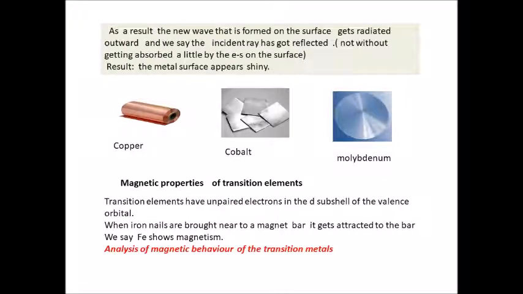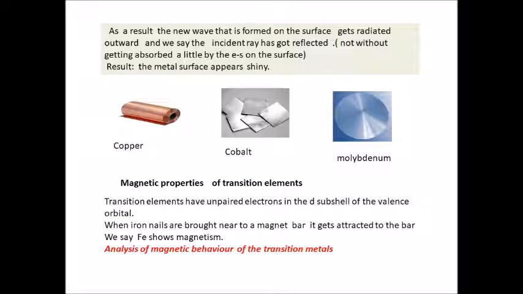As a result, the new wave that is formed on the surface gets radiated outward, and we say that the incident ray has got reflected. Now, this reflection has not happened without a small amount of it getting absorbed by the electrons on the surface. What happens as a result? The metal surface appears shiny. You can see here copper, cobalt, molybdenum, how they appear in their pure state.